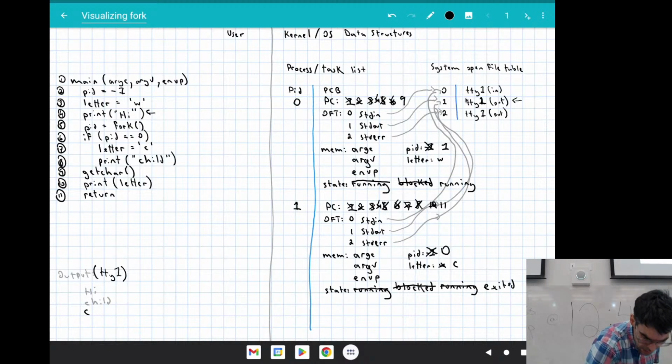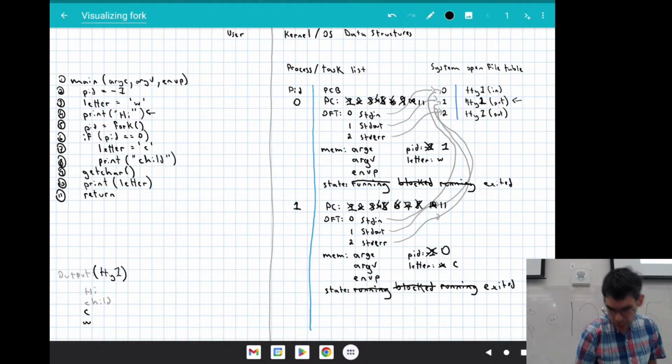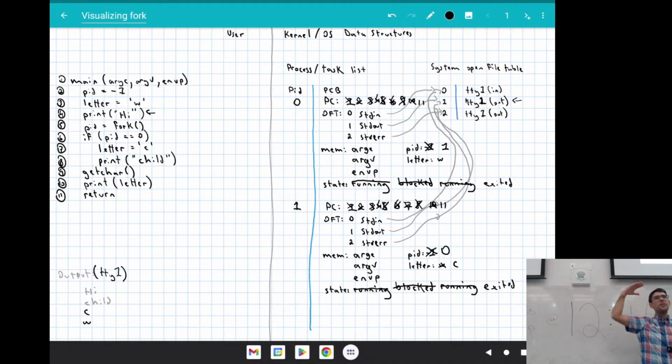It's going to print out its letter, so it will print out W here, and then it will go to line 10, and then it will go to line 11, and it will exit, and our process's state will change to exited. And now our operating system is going to have to go through these, and I'm not going to erase them because I want to actually share this with you. Our operating system will go through this, and it will erase these process control block entries from its process list. These are not running things anymore. They're done. They're all finished. This program is finished. It's exited. It's over. It doesn't need to keep track of this stuff anymore.